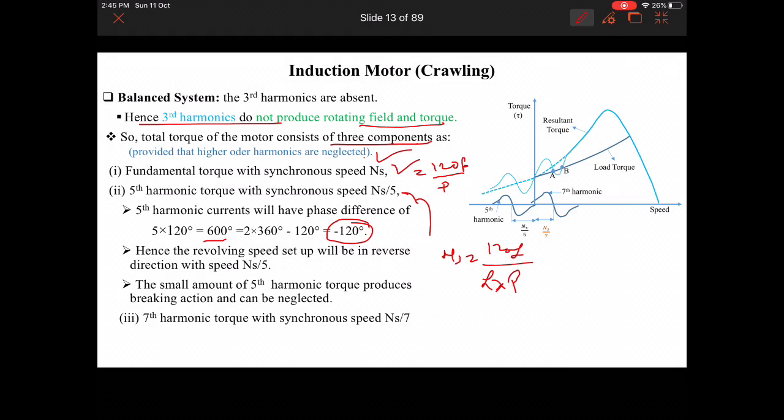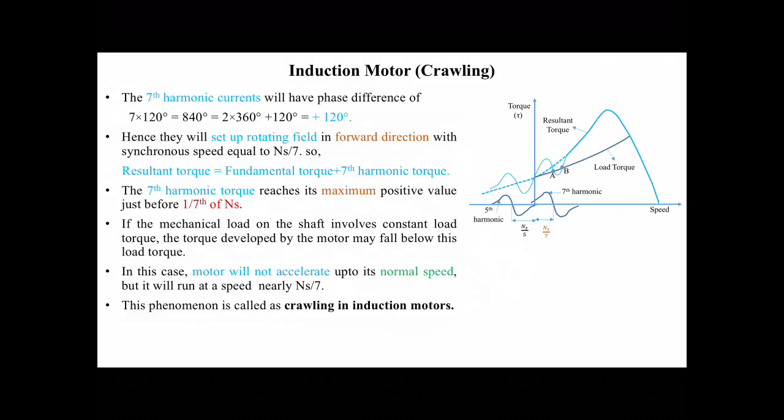The third component is seventh harmonics torque with synchronous speed ns by 7. We have just substituted the value h is equal to 7 here. The seventh harmonics current will have a phase difference of 7 into 120, and that is 840.